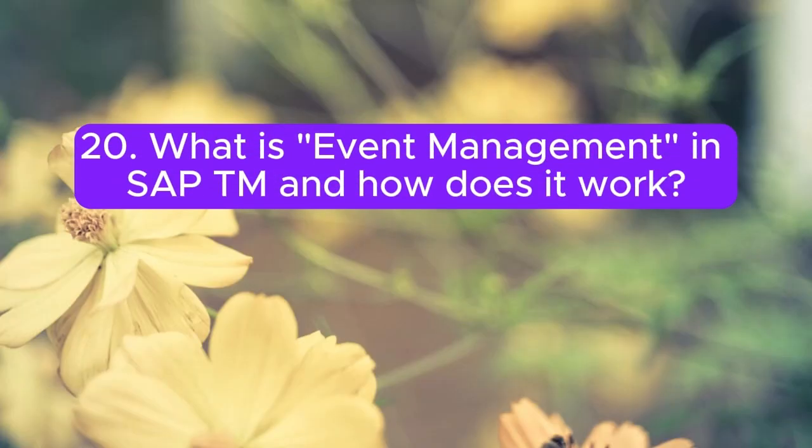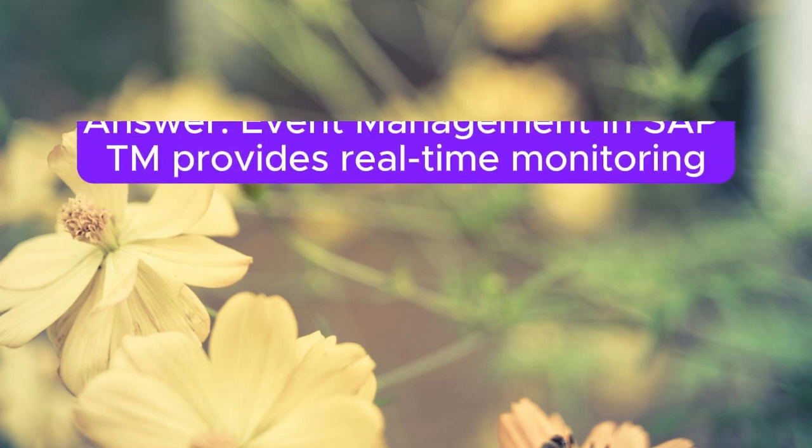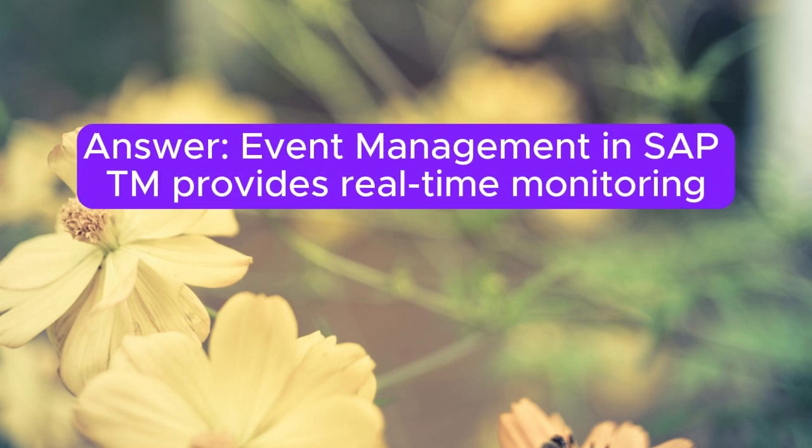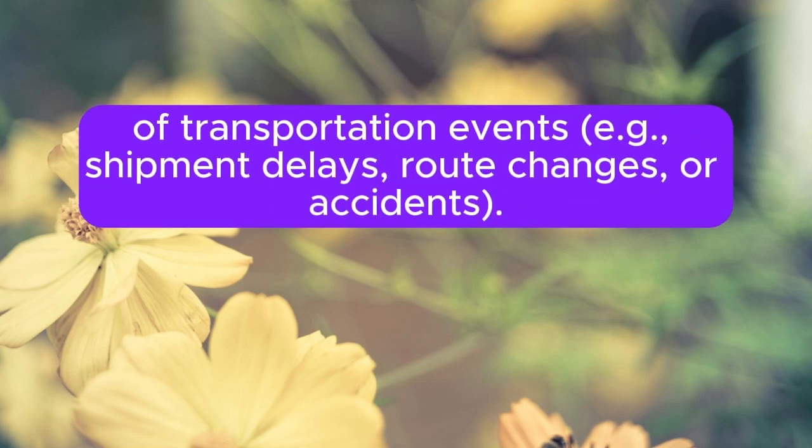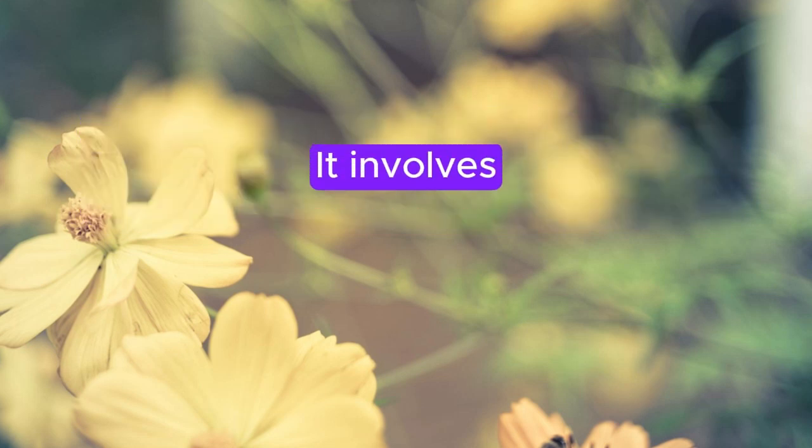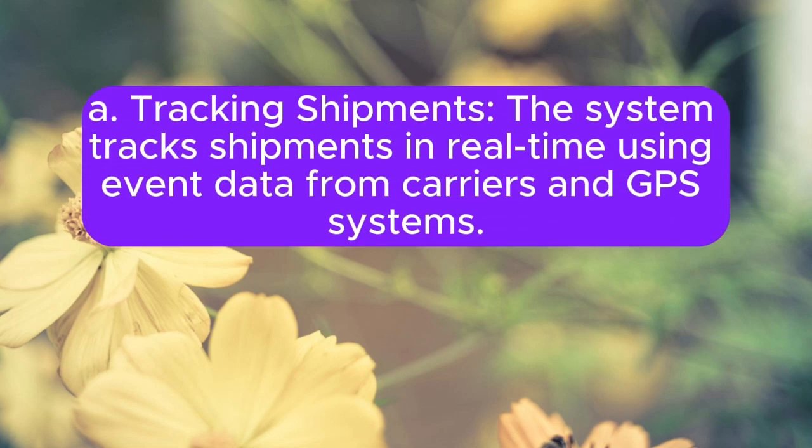20. What is event management in SAP TM and how does it work? Answer. Event management in SAP TM provides real-time monitoring of transportation events, for example, shipment delays, route changes, or accidents. It involves A. Tracking shipments. The system tracks shipments in real time using event data from carriers and GPS systems.